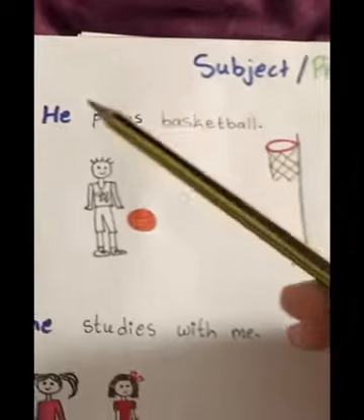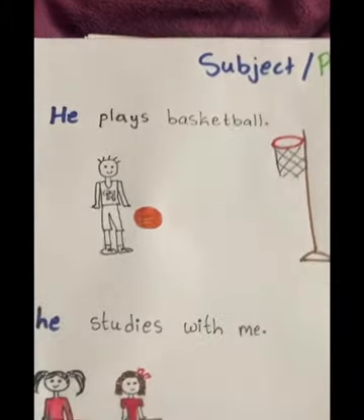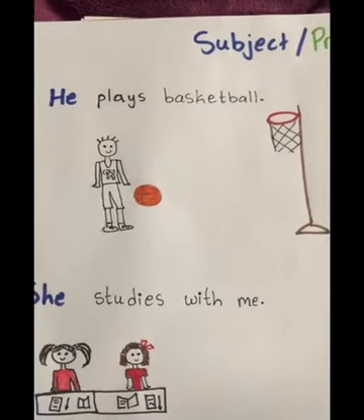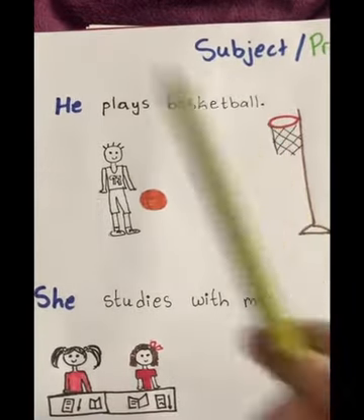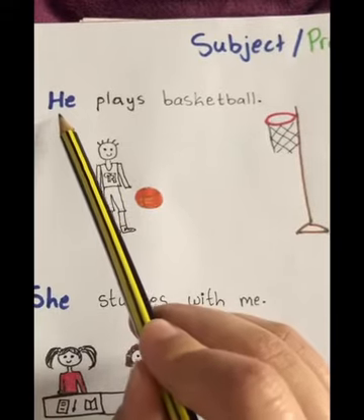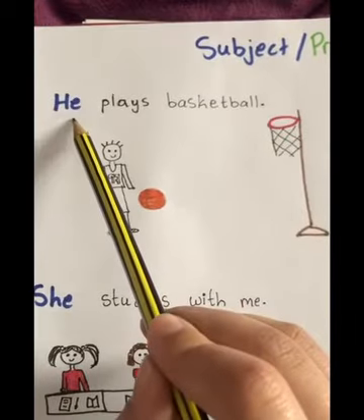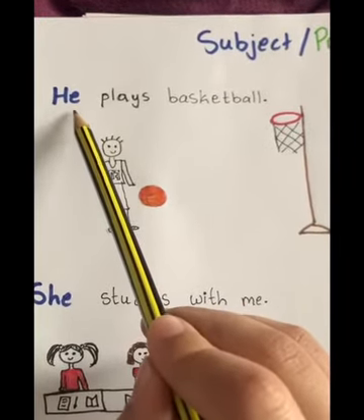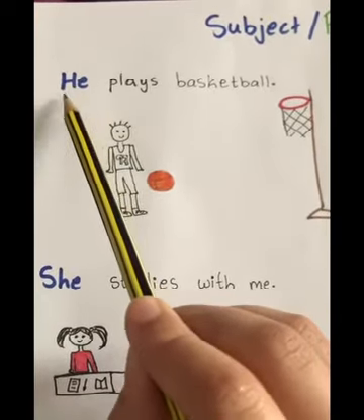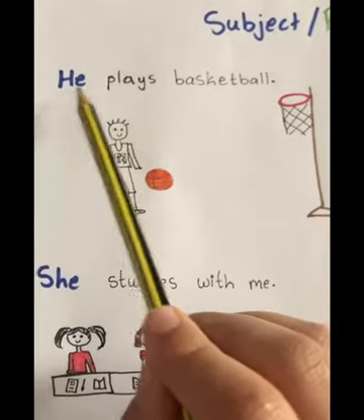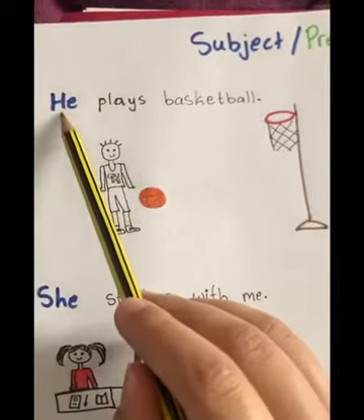The first one. He plays basketball. First of all, we ask ourselves, who plays basketball? He plays basketball, right? So, he is the subject. Now, is he coming at the beginning of the sentence here? Yes, excellent. So, he here is at the beginning of the sentence and it is the answer to the question who plays basketball. So he is the subject here.